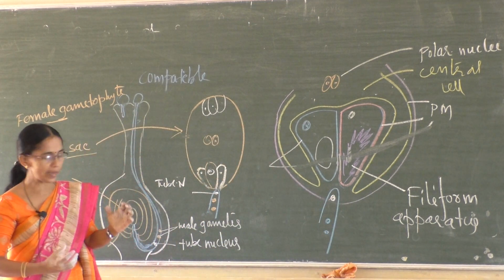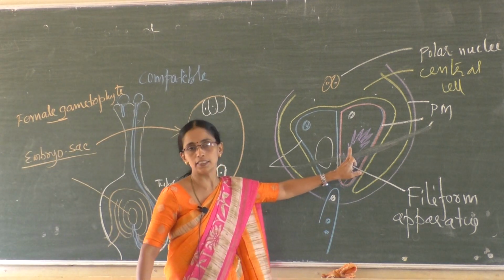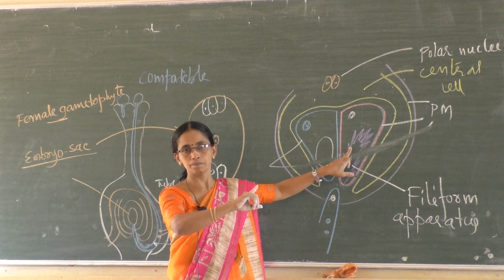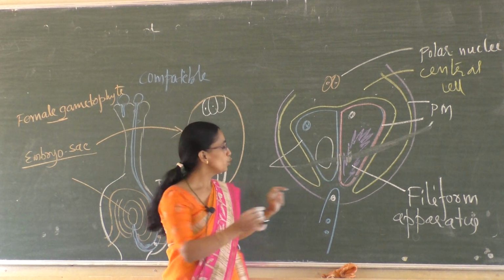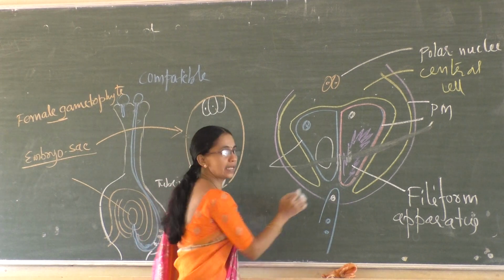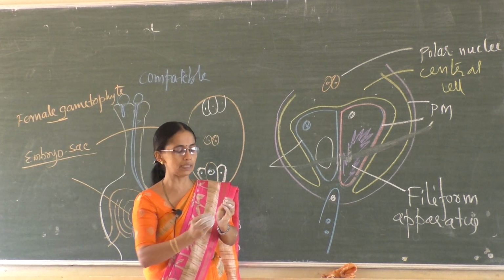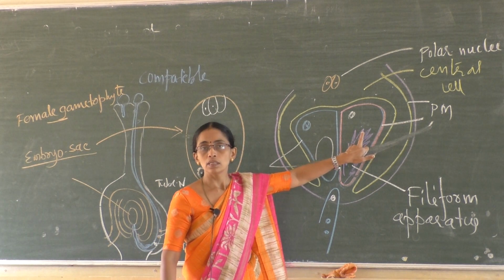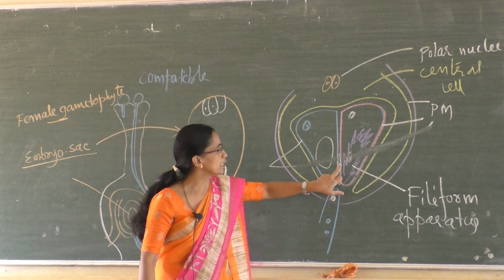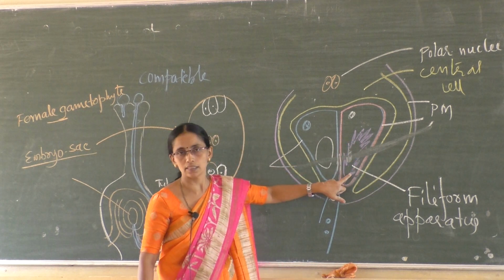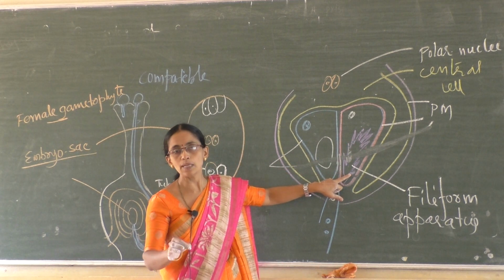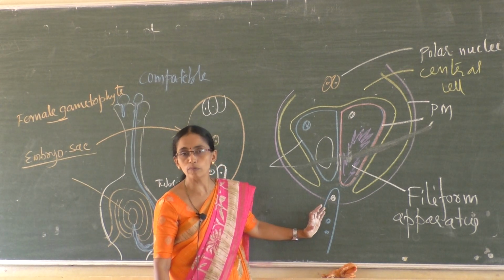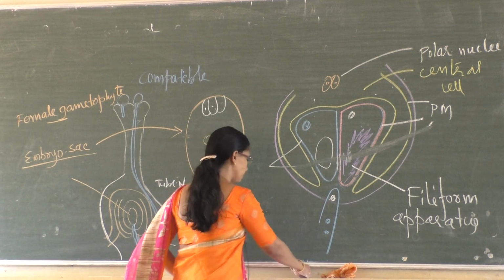So the pollen tube enters through one of the synergids. Then usually two pores appear at the tip, and the male gametes are discharged into the synergid. These cellular thickenings, the filiform apparatus, guide the movement of the pollen tube.